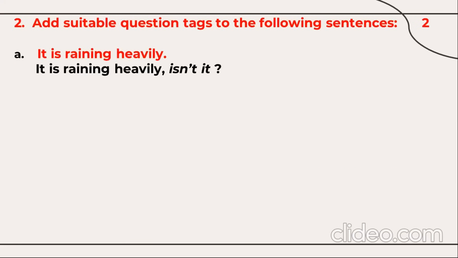Then question tags. Question tags will be for 2 marks. Two questions will be asked here and you need to write the question tag. Remember, you need to rewrite the sentence followed by a comma, then the question tag, ended with the question mark. It is raining heavily, isn't it? So if the sentence is positive, your question tag will be negative. If the sentence is negative, your question tag will be positive, and vice versa.